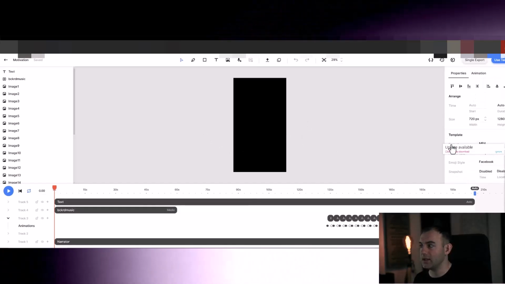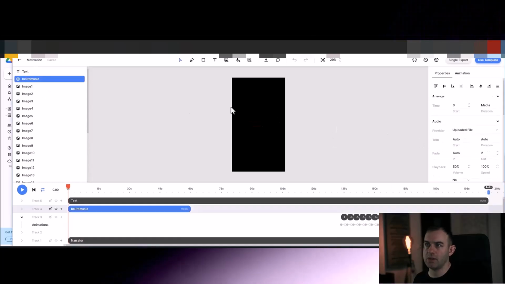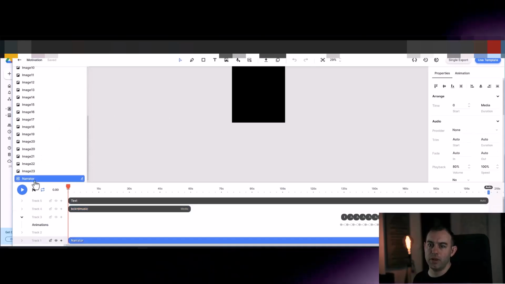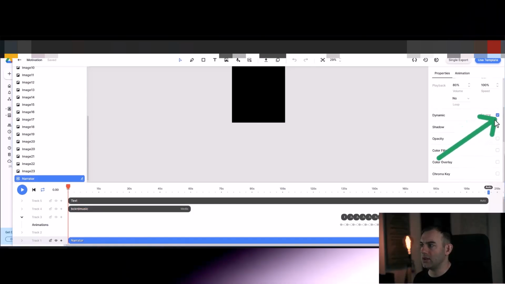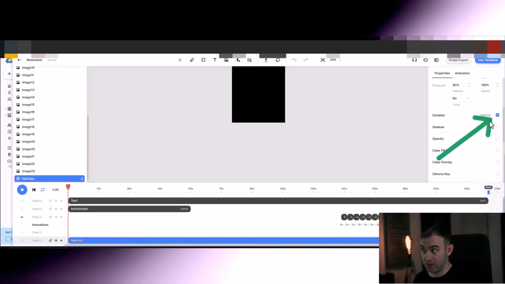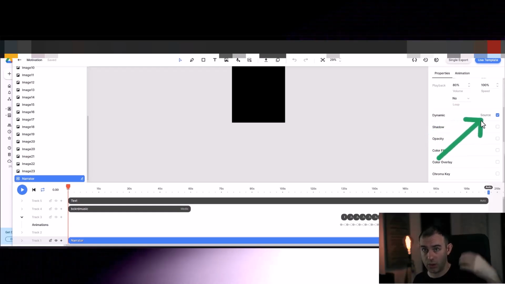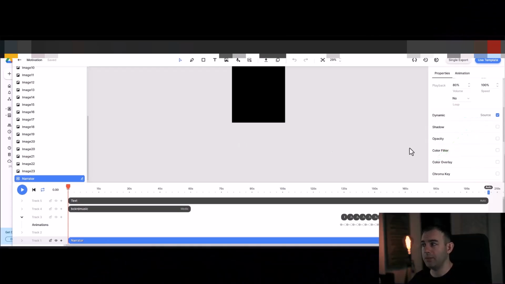If you select it, this is a background music that I've uploaded straight to the template, and I've also placed audio placeholder, and I selected the source as ticked. So that means that it's dynamic and it's expecting us to provide that URL for that audio. So whatever you want to provide to Creatomate template, you want to select it as dynamic.